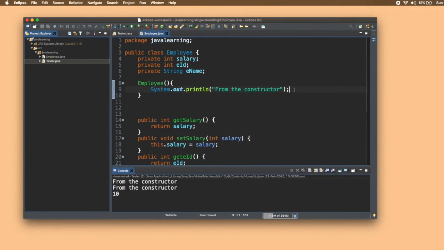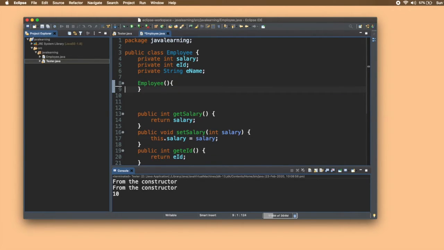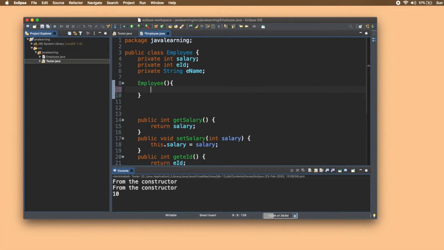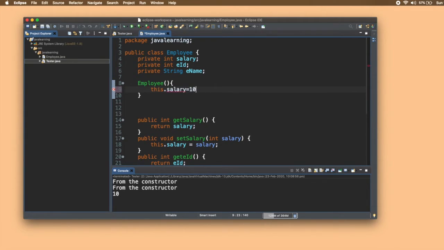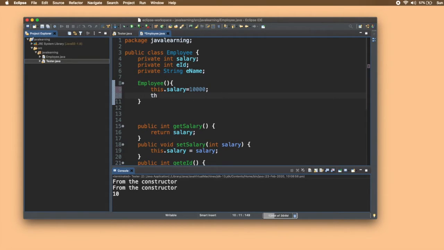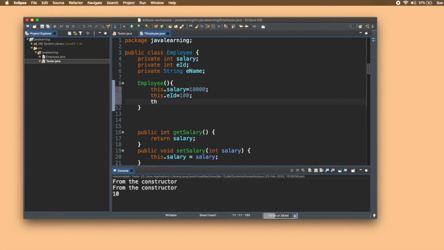Now, as I said, I want to automate the process and give my own default values to the fields here. So I'll write this dot salary equals 10,000. What is this? This means the object that we are talking about, the current object. Next is this dot EID. I want to set EID to 100 rather than 0. I have already initialized the salary. I'll write this dot ename equals maybe "no name".